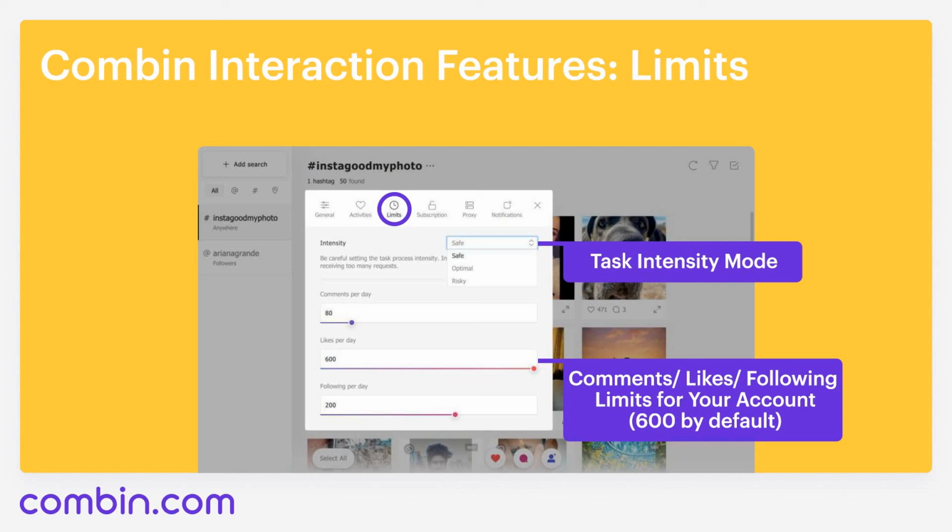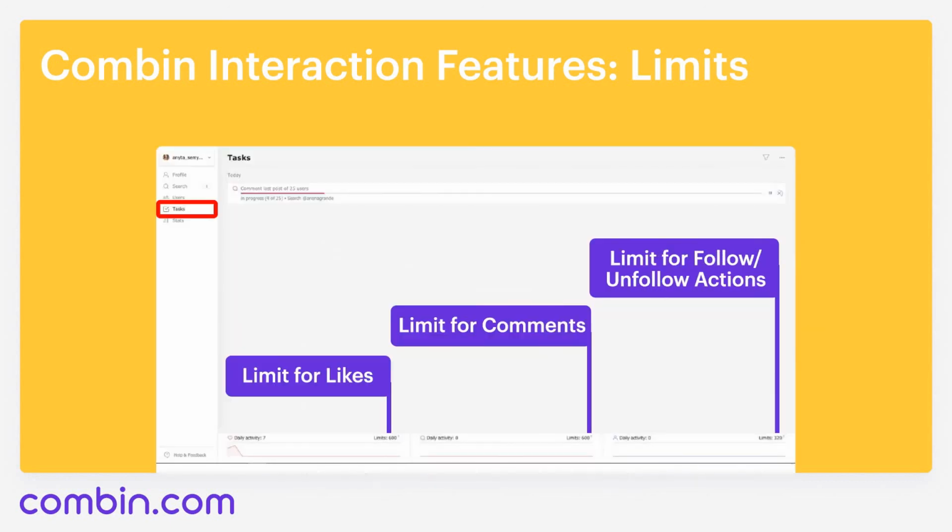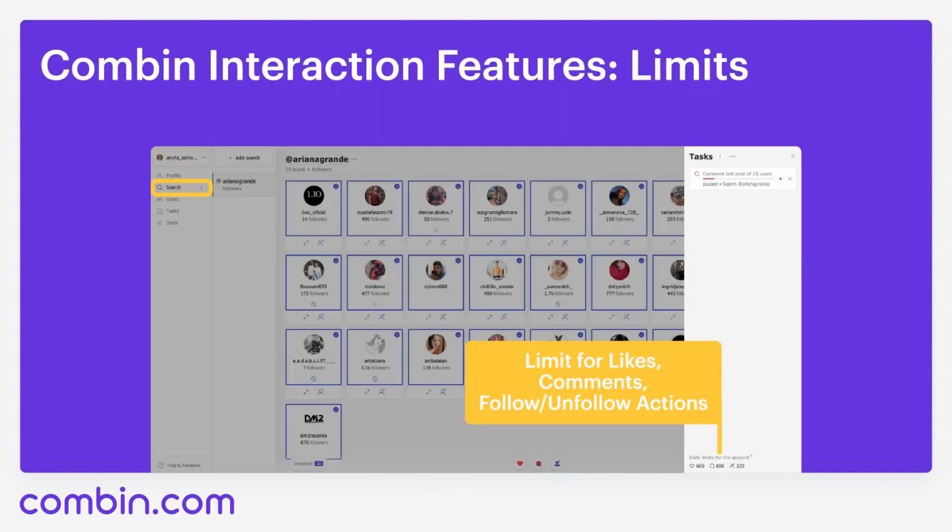As for the limits, Compound Growth automatically sets the number of your limits on commenting, follow-unfollow actions, and likes on 600, but you can manually change it, adjusting the numbers to your personal limits. You can see the number of likes, comments, or follow-unfollow actions left for your account. The feature is visible within Tasks on the sidebar and at the bottom right corner of your Tasks tab.